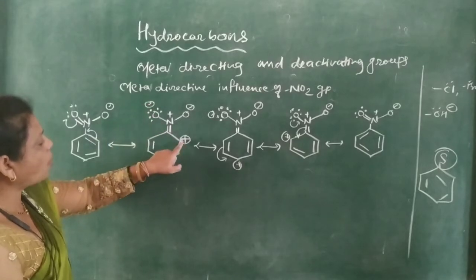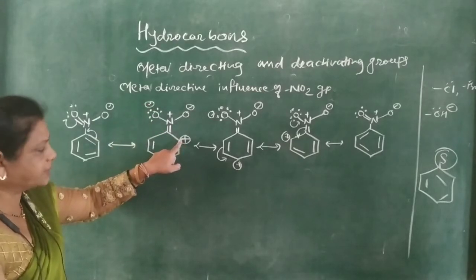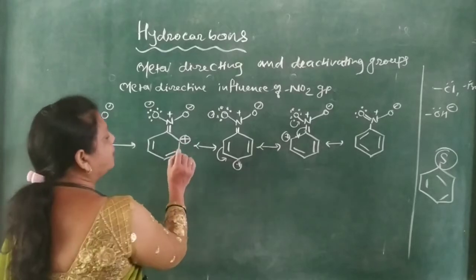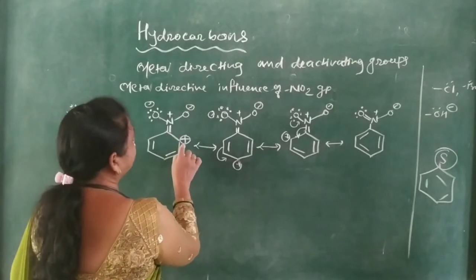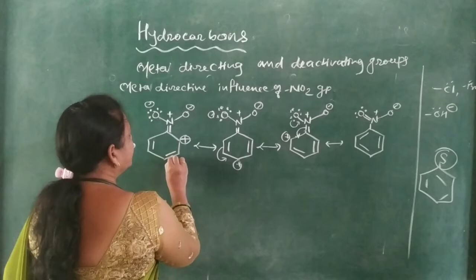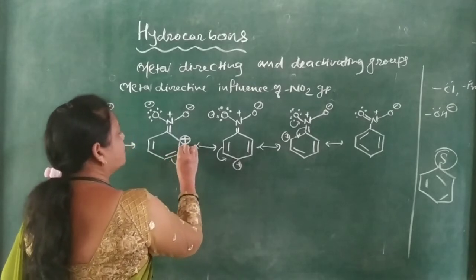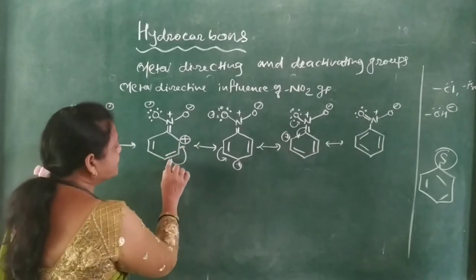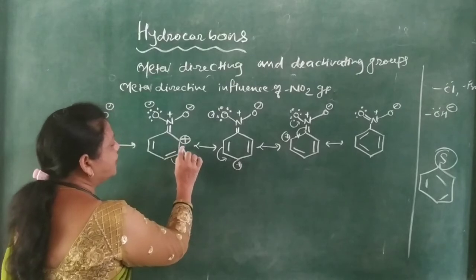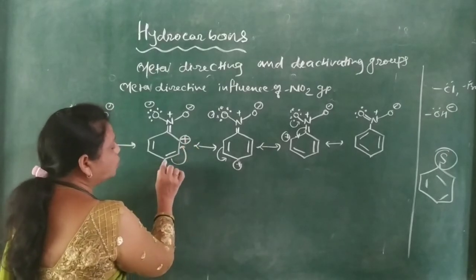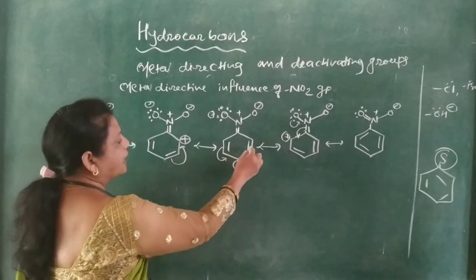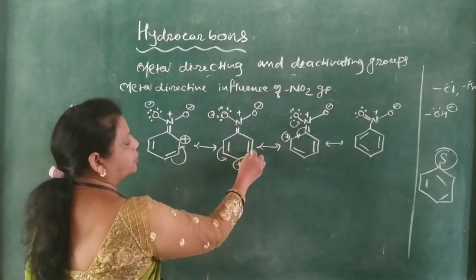Here the ortho position carries a positive charge. Again in this structure, this pair of electrons gets transferred here, and the positive charge comes to the para position, and the double bond is between the 2 and 3 positions.